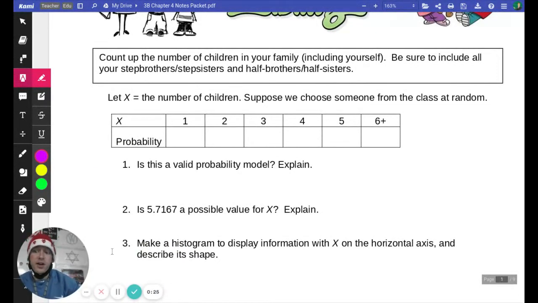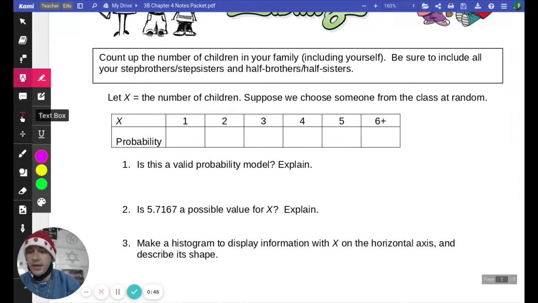So let's say that there's 20 kids in the class. And so we each get to reply and say if there's one child in the family, so that's usually like an only child, or if there's two, so like me, I have one brother, so I would fall under the two, or if you have two siblings for a total of 3 kids, et cetera there.